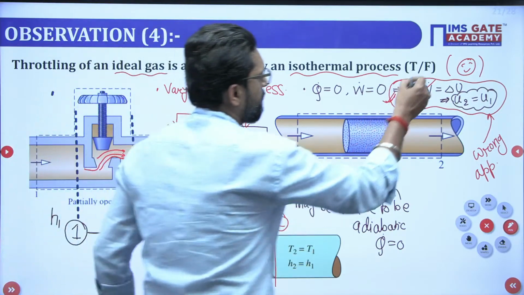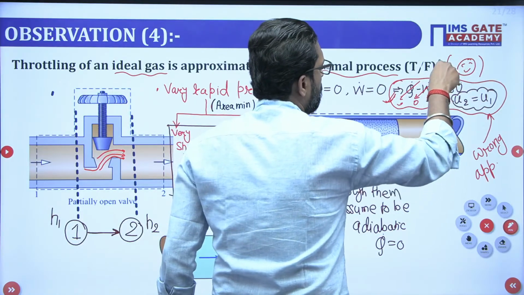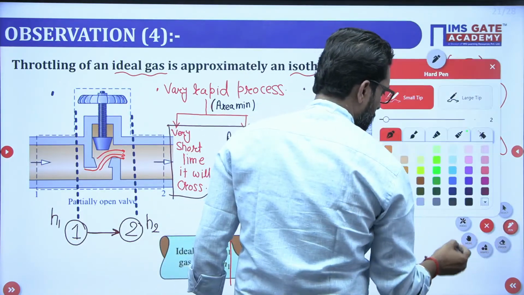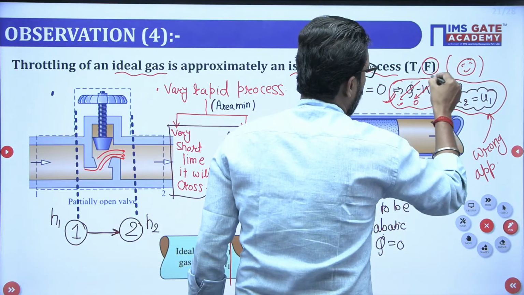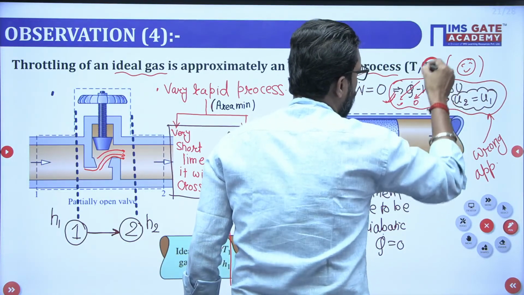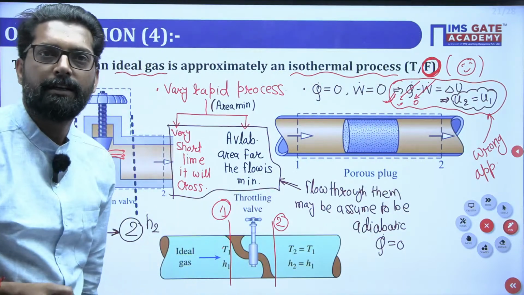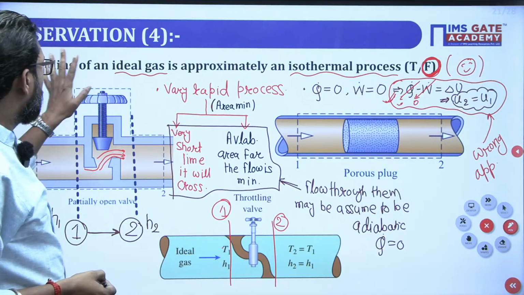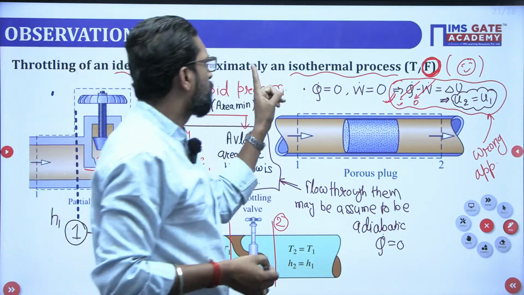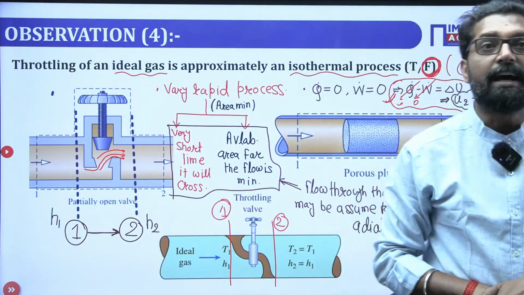So this statement is false. Throttling of an ideal gas is approximately an isothermal process. That is wrong.